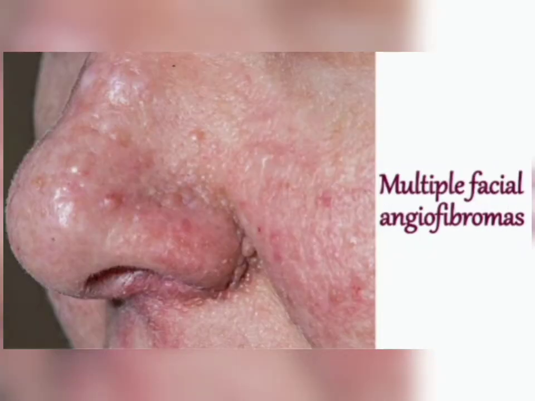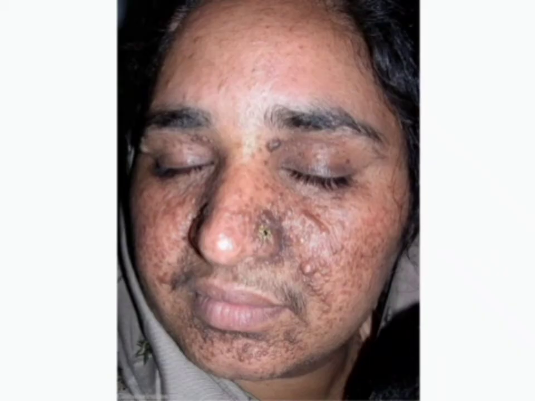This is another picture showing multiple facial angiofibromas. You can appreciate all the angiofibromas, which are very small rounded structures, and they appear basically on the face of the patient. Now by this picture it will be clear to you how angiofibroma on the face appears.